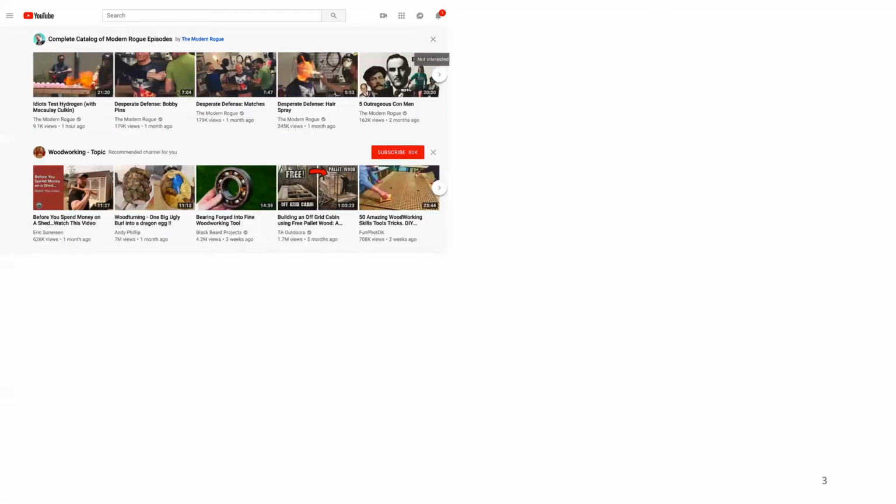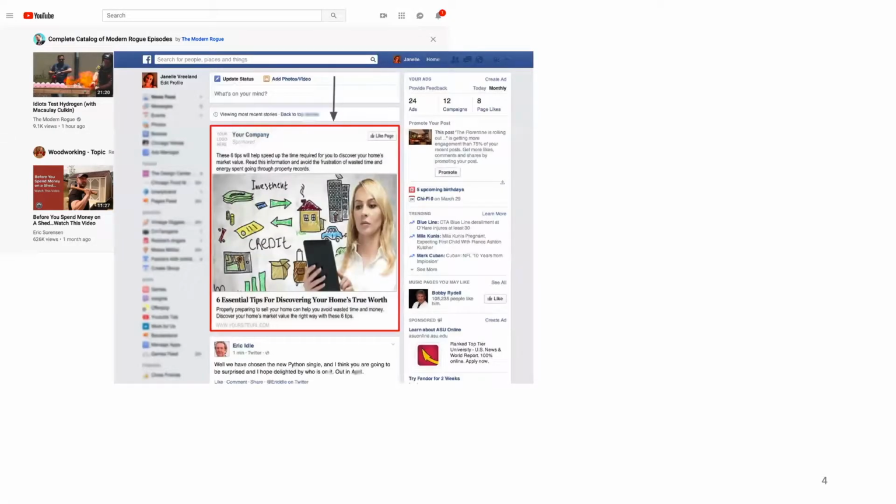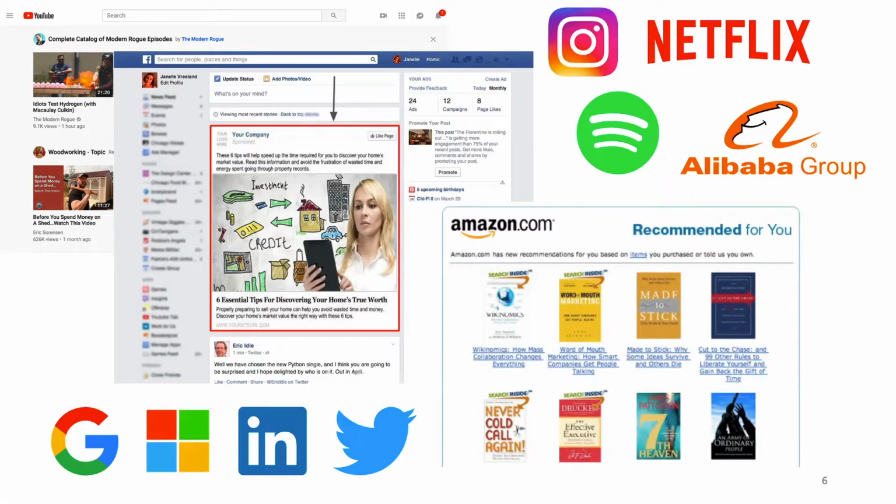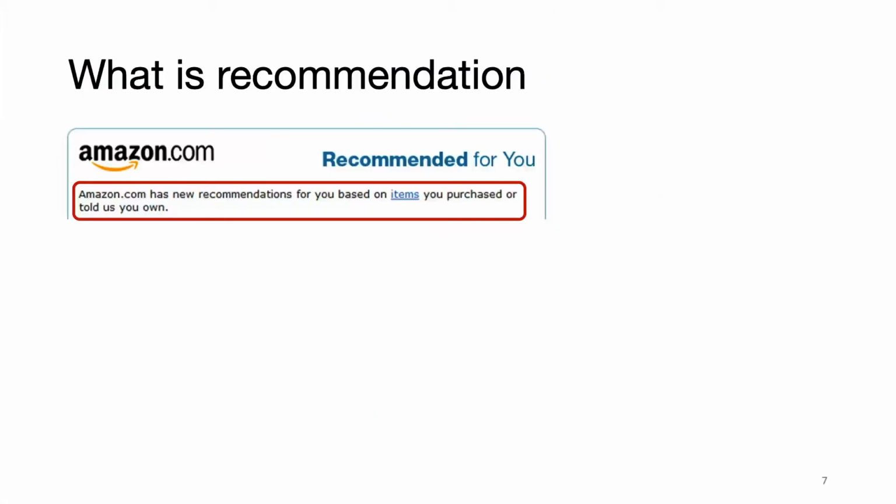Now, whether you know it or not, recommendation is used everywhere in our lives. Every time you go to YouTube's homepage, the first things that you see are video recommendations, personalized just for you. When you log on to Facebook, you're served newsfeed posts recommended to you in real time. And after you buy anything on Amazon, they always tempt you to buy more based on your recommendations. Now, these are just some examples. Recommendation systems are also used by other companies to power their key services.